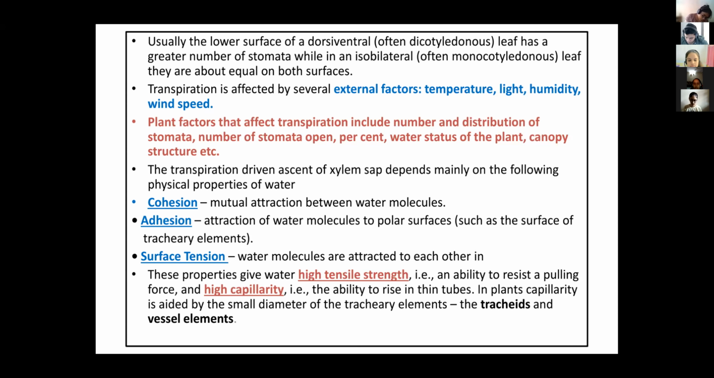So in that we can say that high capillarity is there, that is the ability to rise in thin tubes. In plants, capillarity is aided by the small diameters of the tracheary elements, for example tracheids and vessels. Up to here clear: cohesion, adhesion, surface tension, high tensile strength, high capillarity.